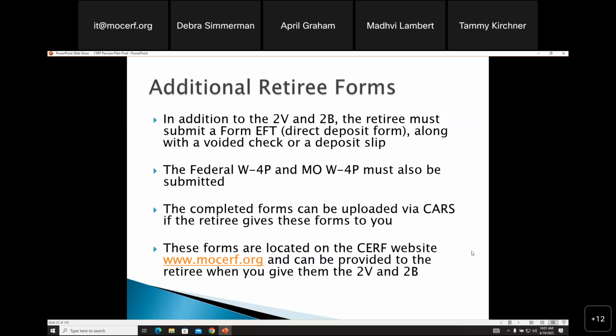Some of the time, probably at least half the time, you all don't know until they've gone. If you do know, it's great if we get those forms early. It doesn't have to be after the employee retires, and by all means, if you have an opportunity to get a signature on a 2V from somebody that's leaving and they're not going to retire for a long time, it's great if we have that. We have to mail that to them. They cannot commence their pension benefit at age 62 until we get that form signed.